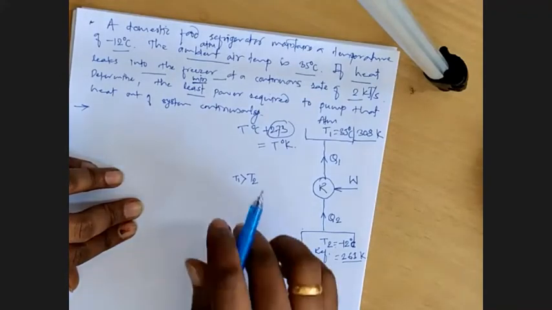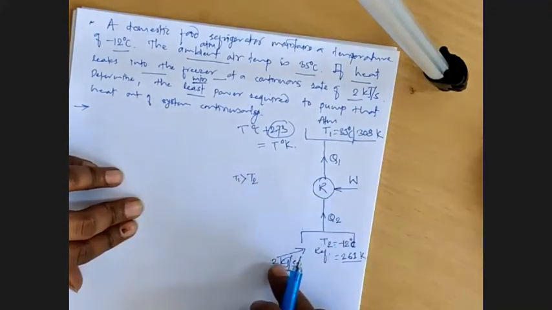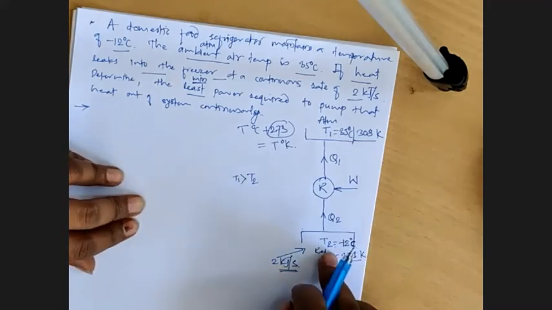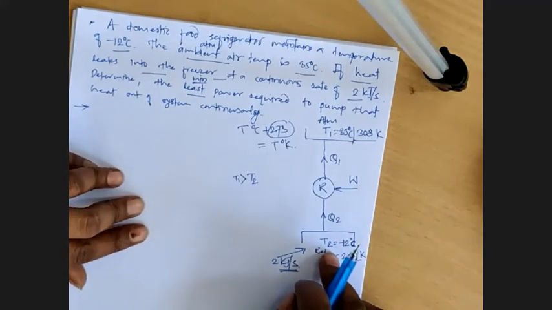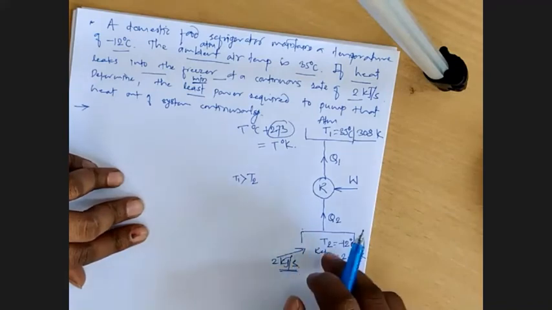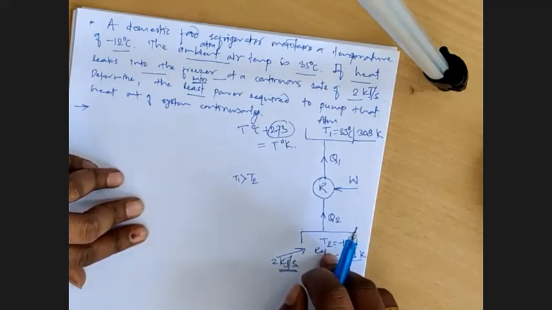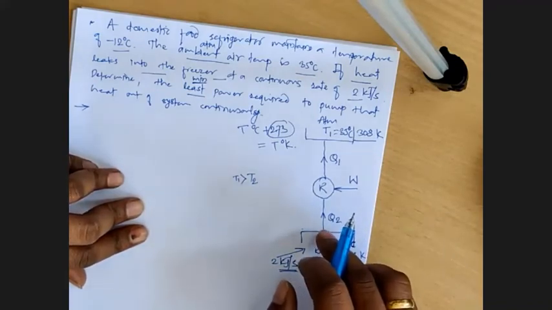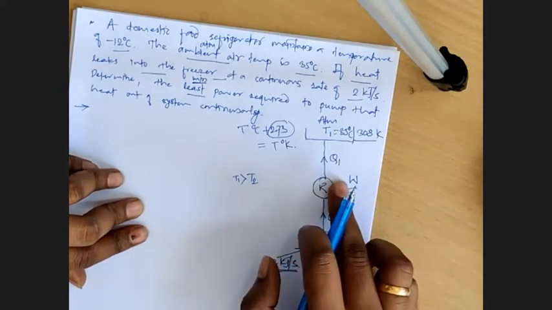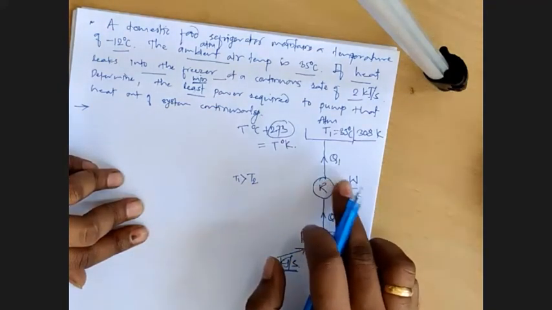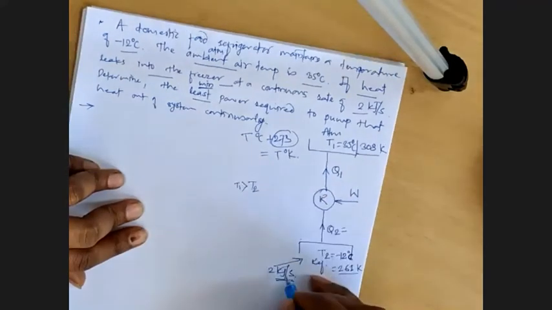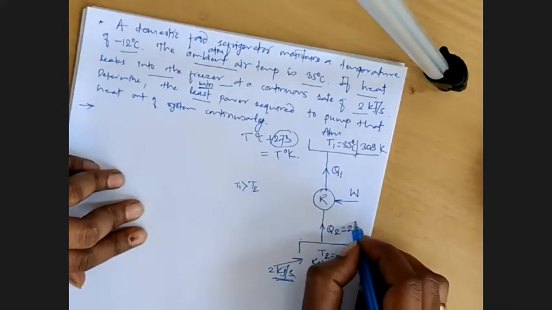So there is heat continuously entering at a rate of 2 kilojoules per second into the freezer, and if that much heat is entering the system, that much heat has to be taken out by the system, so that Q2 is nothing but this 2 kilojoules per second.